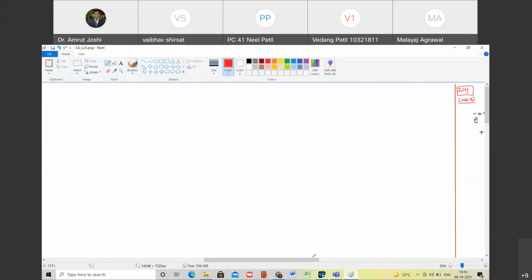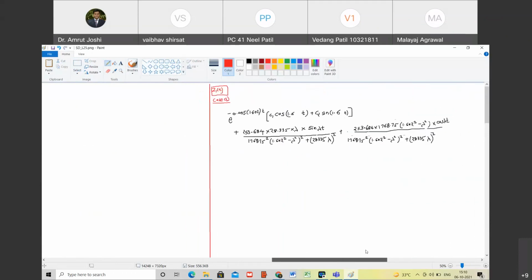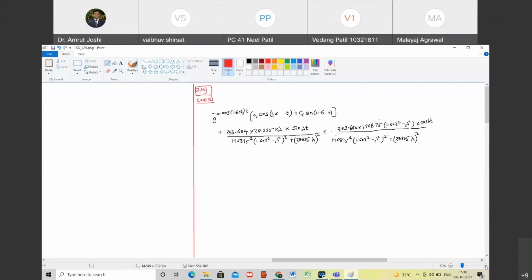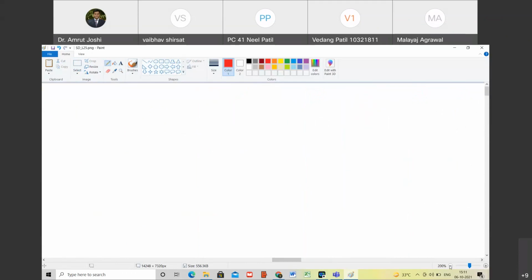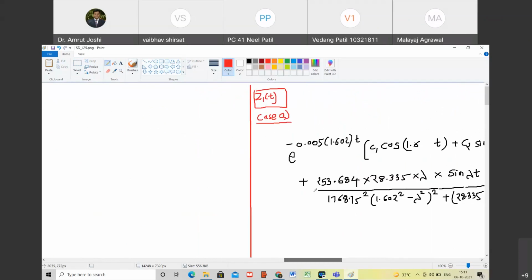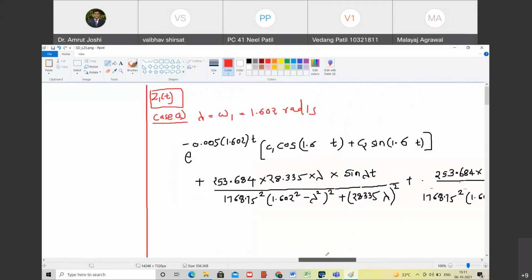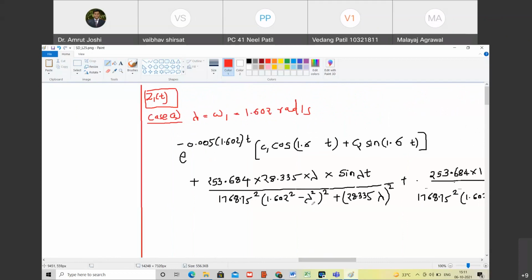When I am dealing with case A, what is the value of lambda? Omega 1, which is equal to 1.602. Do you agree with me? Yes, sir. Radian per second. What can you say about these two terms here in that case?